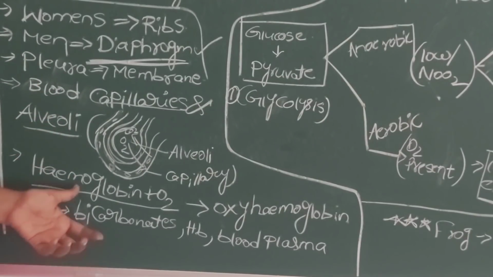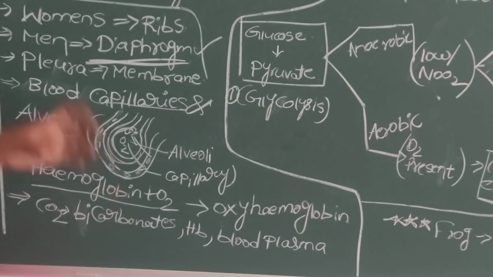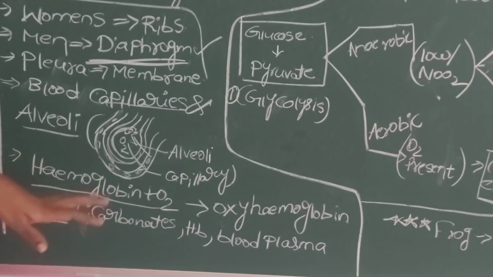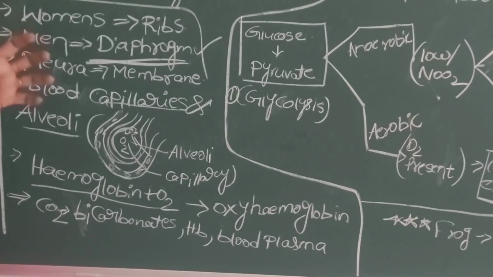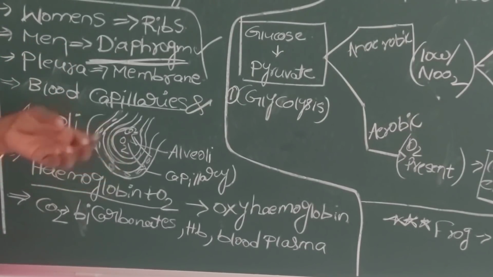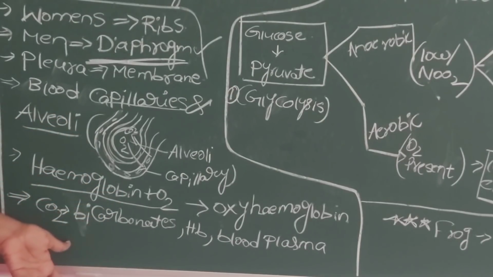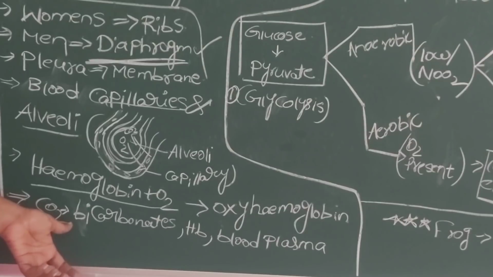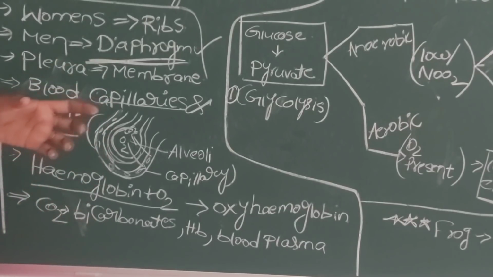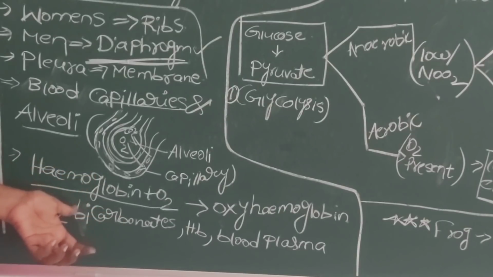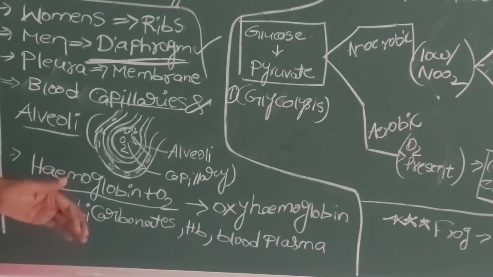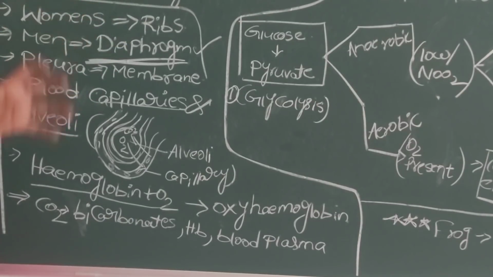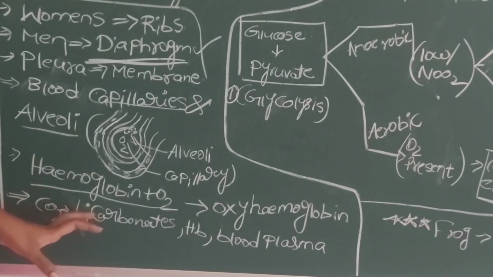cellular respiration. But most people think that hemoglobin is a molecule which combines only with oxygen, but that is not correct. Actually, hemoglobin shows more affinity towards oxygen, meaning it has more chance to combine with oxygen, but at the same time it combines with carbon dioxide also. Most of the time it is asked in bits: hemoglobin transports only oxygen, carbon dioxide, or both. Your answer is both. Why? Because hemoglobin helps to transport both oxygen and carbon dioxide, but it has more attraction or more affinity towards oxygen, so most of the oxygen is transported that way.